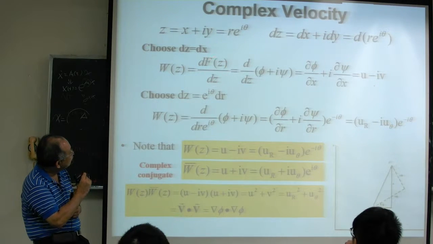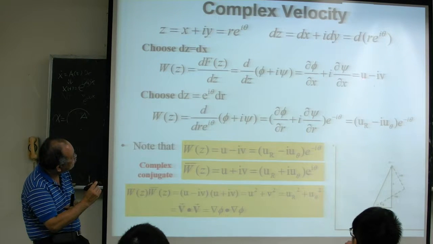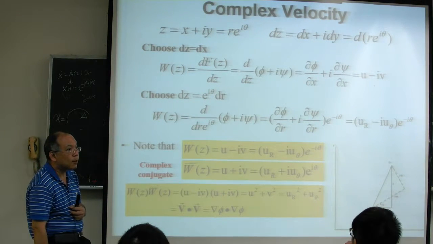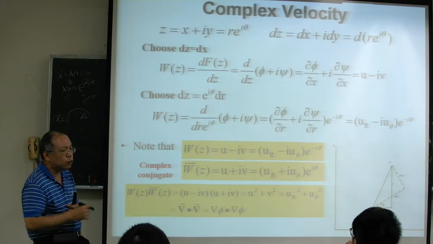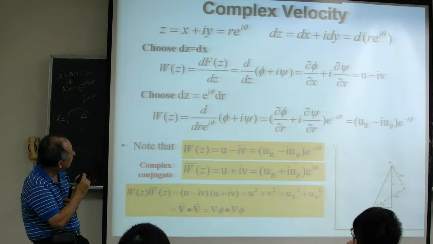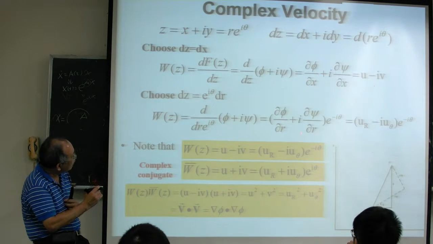Okay, if you take the derivative of our complex potential, it gives you the complex velocity, and this complex velocity will be this. And then if you use the 如果说你用的是所谓极坐标 polar coordinate, dz will be equal to e^(i theta) dr, for example. So if you calculate the complex velocity in polar coordinates like this, you end up with this formula: u_r minus i u_theta times exponential minus i theta.